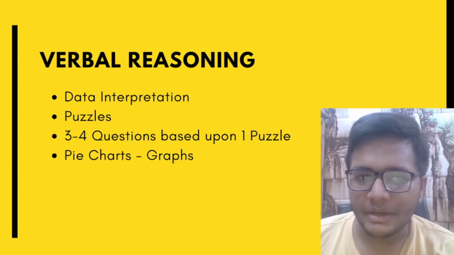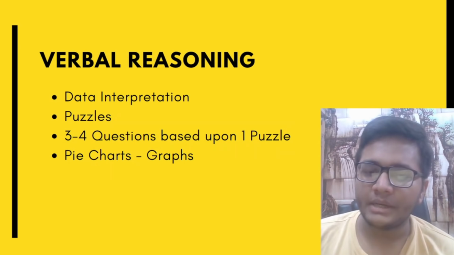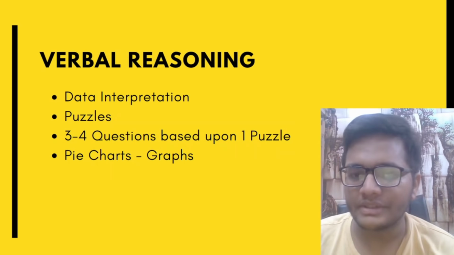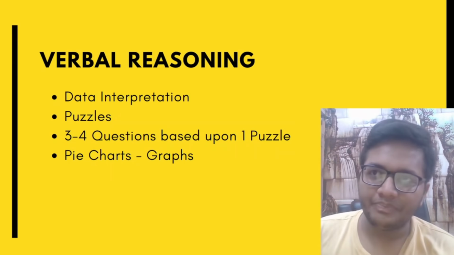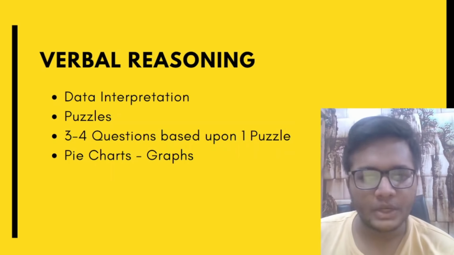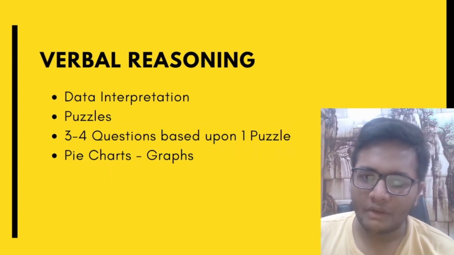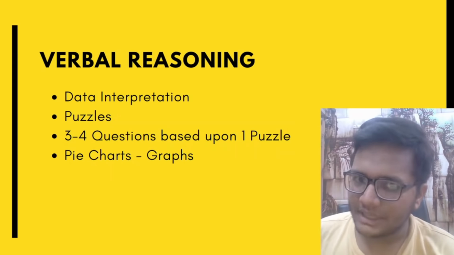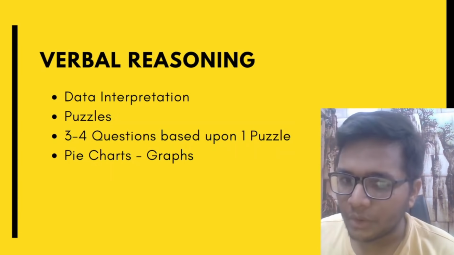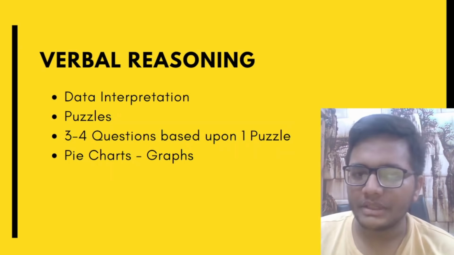Next is verbal reasoning. Verbal reasoning involves questions based upon data interpretation. You will be given pie charts and graphs, and you have to conclude something from the graphs and give the answers. For example, maybe you can be given a graph of students and attendance and you have to find out something. Maybe some political data is given and you'll have to tell something in percentage, or you have to calculate the profit, you have to calculate the loss. So that is something that can be asked from graphs.